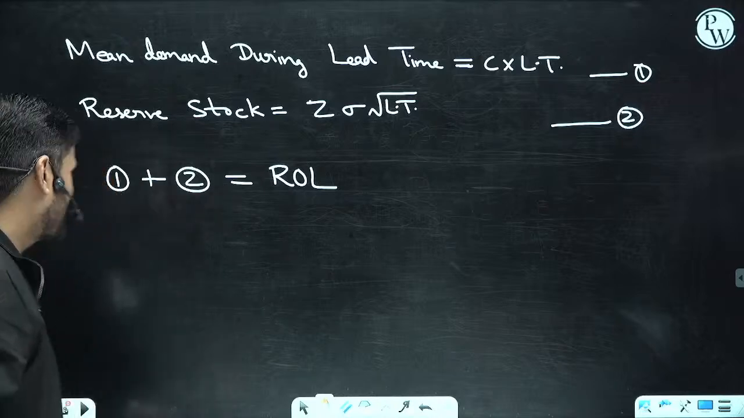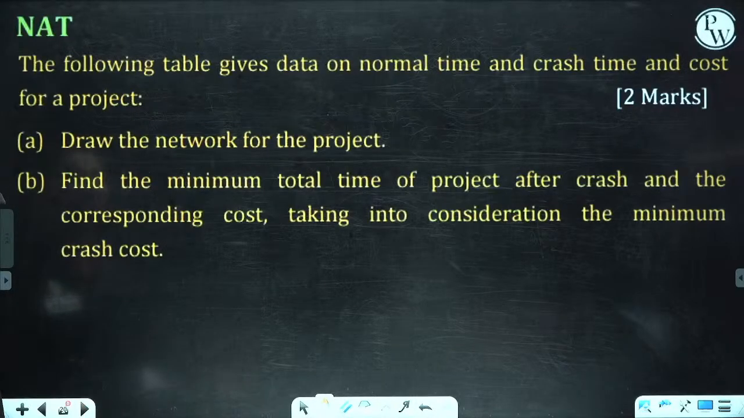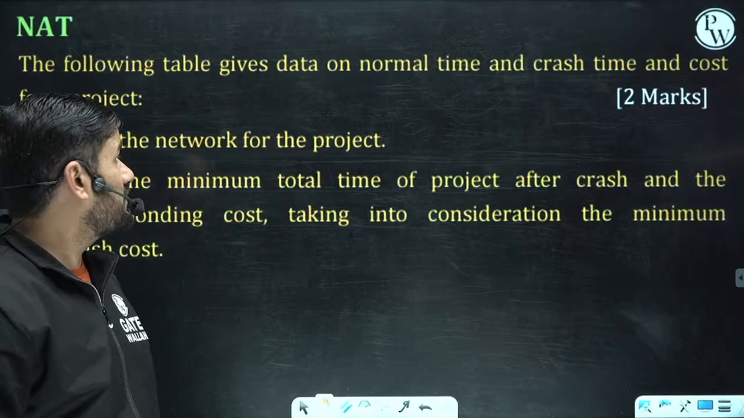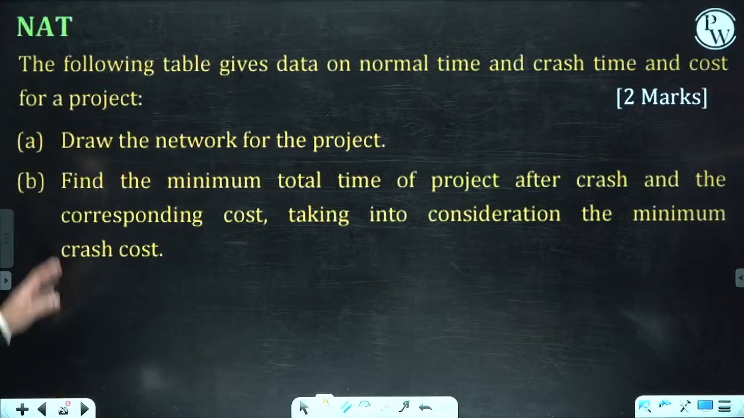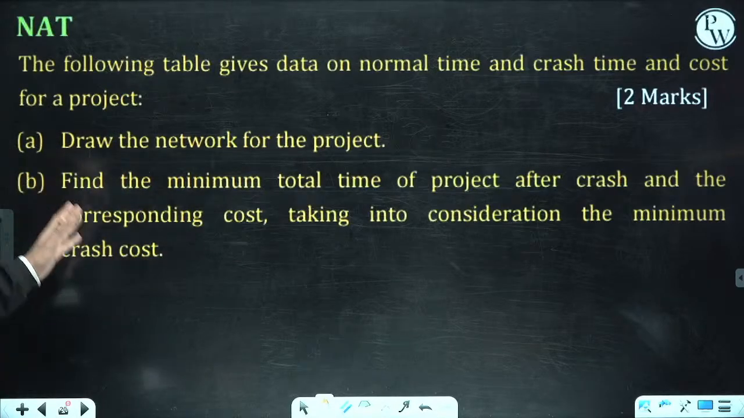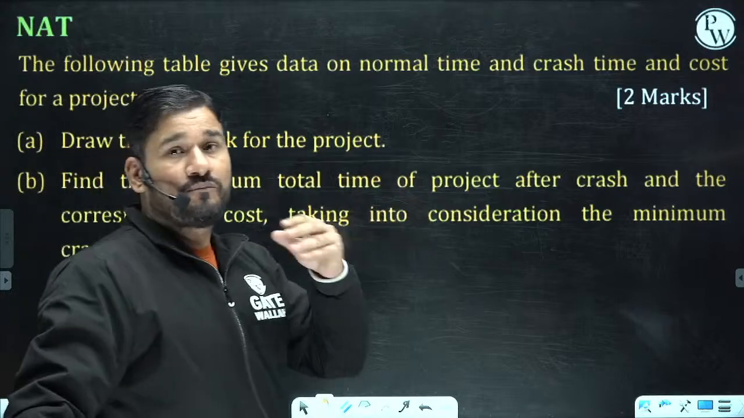Okay, done. Now let us go to the next question. Now the following table gives data on normal time and crash time. Okay, normal time and crash time is given to you. Cost is also given. Draw the project network. Find the minimum total time of project.